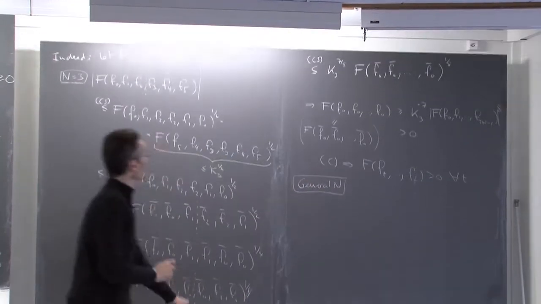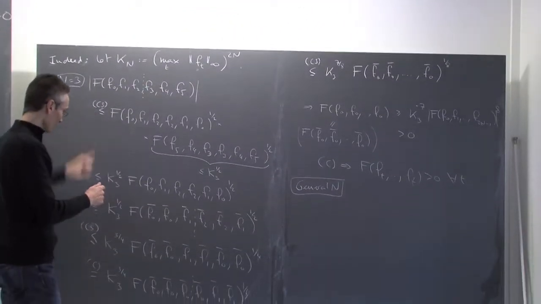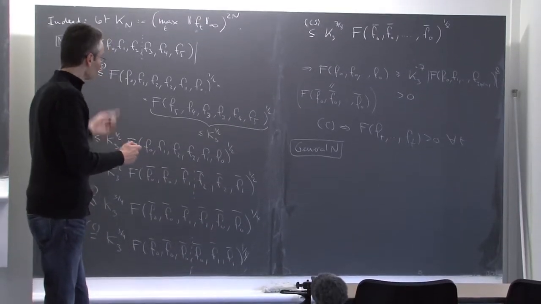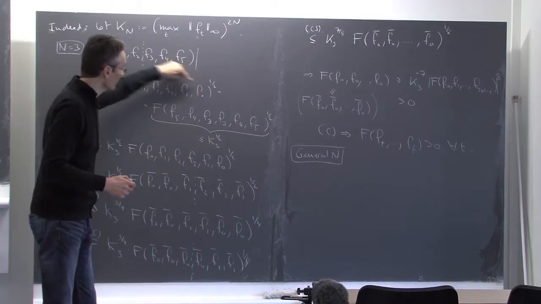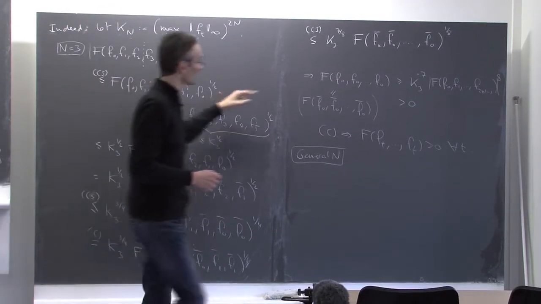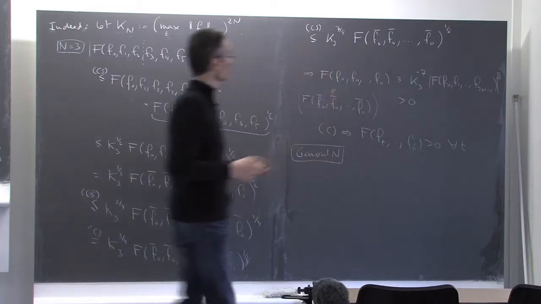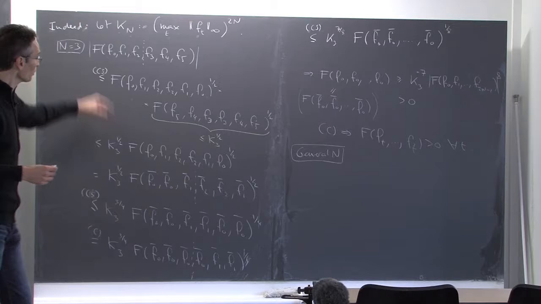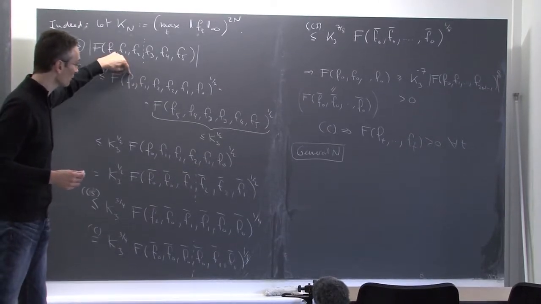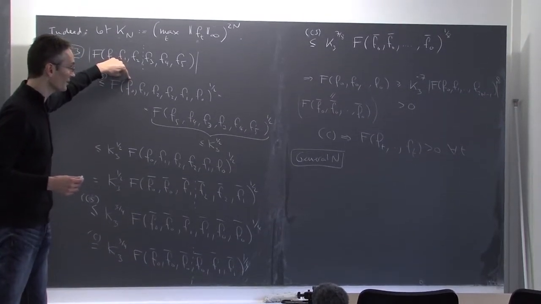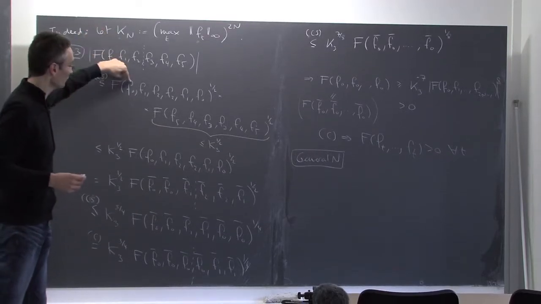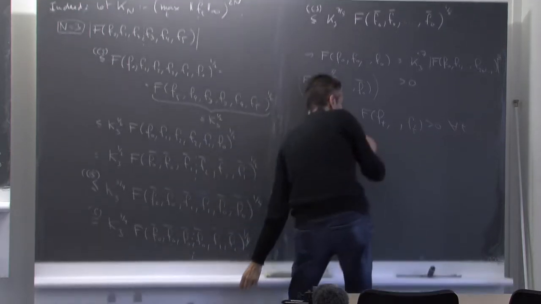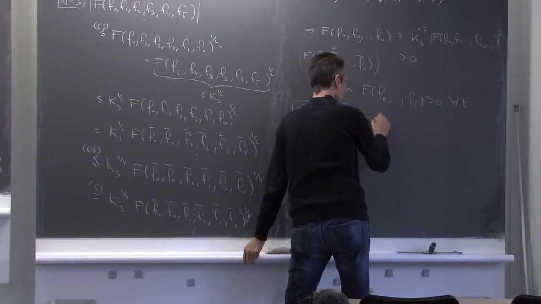So what we want to do is to use alternately Cauchy-Schwarz and the cyclicity property in order to go from something where I had a different function in each slot, like here, to some situation where all the functions are equal, like there. And how many times do I have to apply this property? Well, each time I make a reflection, the number of copies of f naught that I get doubles. I have 1, then I have 2, then I have 4, then I have 8, and I'm done.